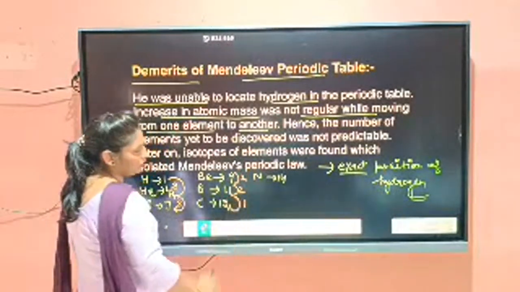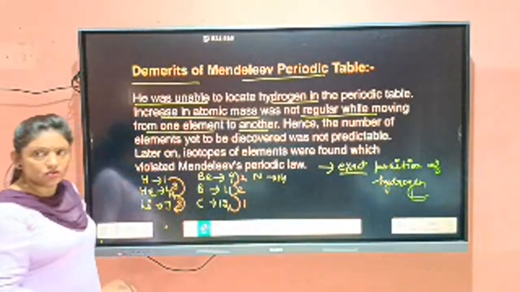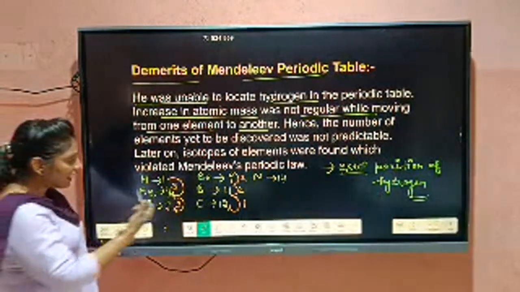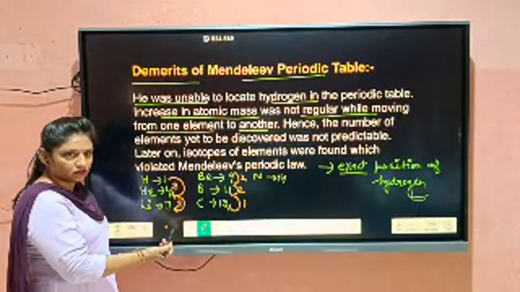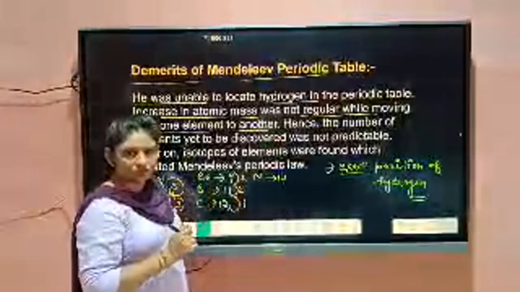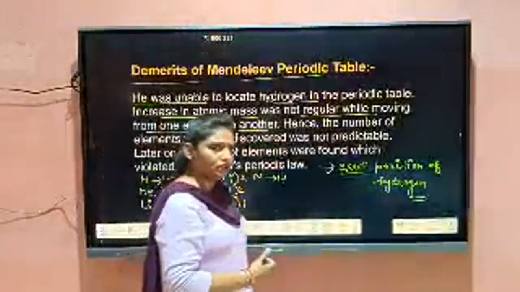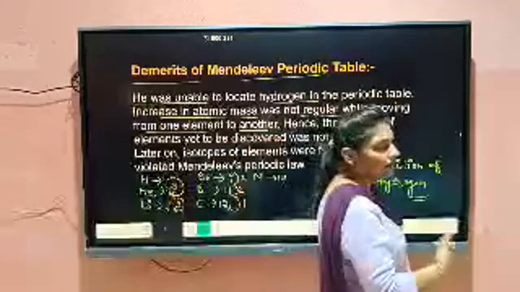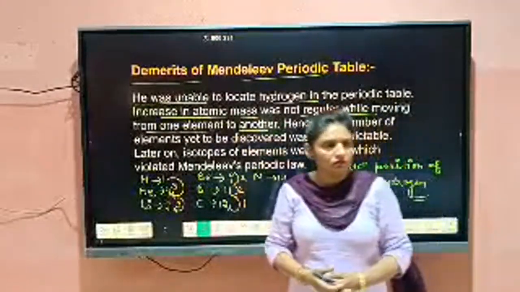Here 1 only. It means you can see that this gap is not regular. Somewhere it is 3, somewhere it is 2, somewhere it is 1. So how can we predict how many elements we can fix in between them?